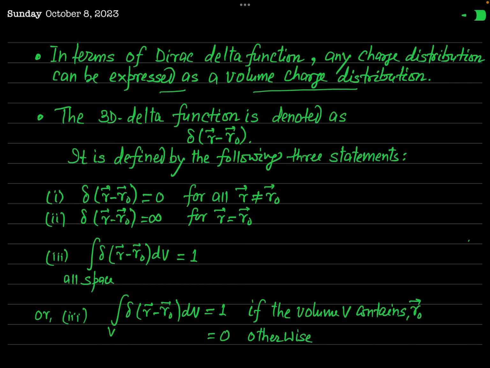So the Dirac delta function is the suitable candidate to express any charge distribution, even the point charge, discrete charge distribution, line charge or surface charge distribution.